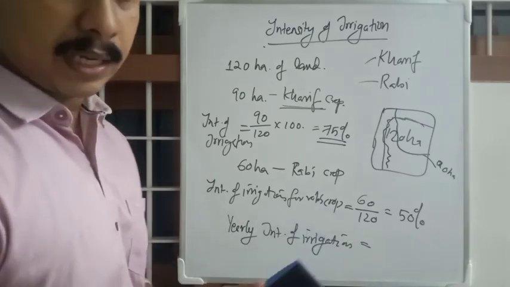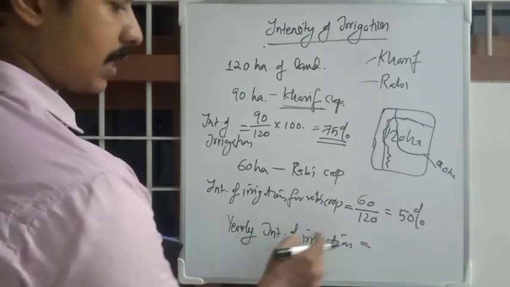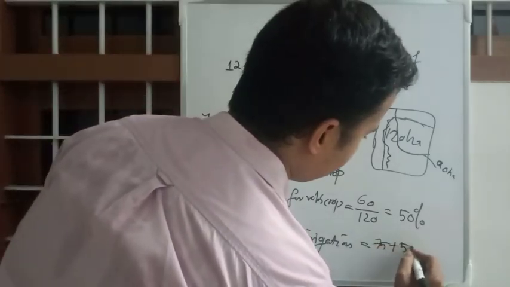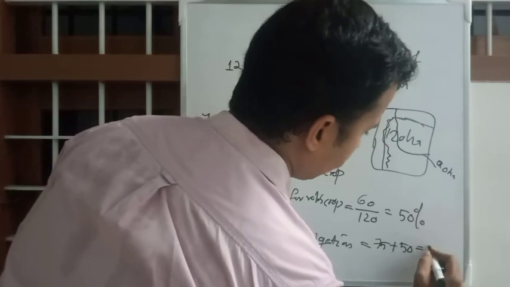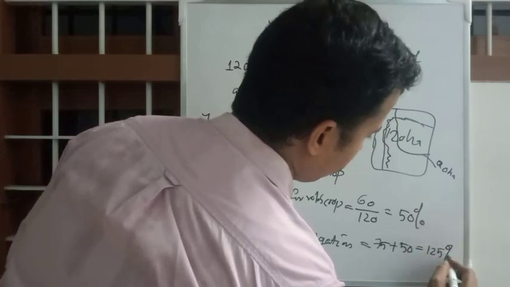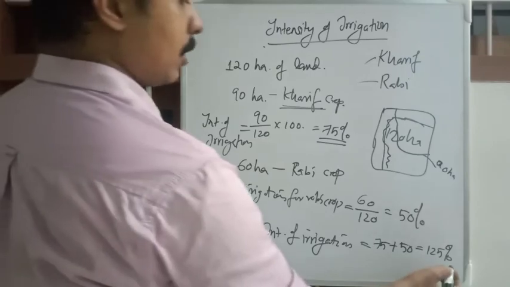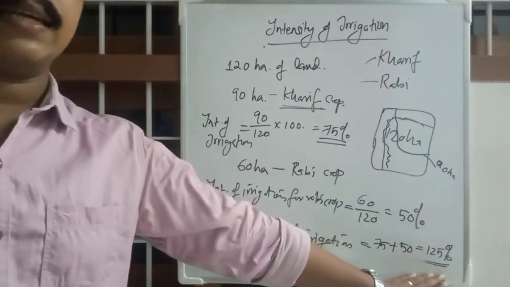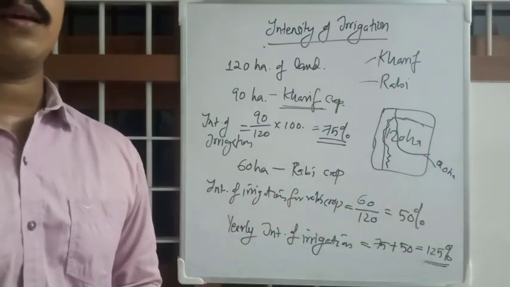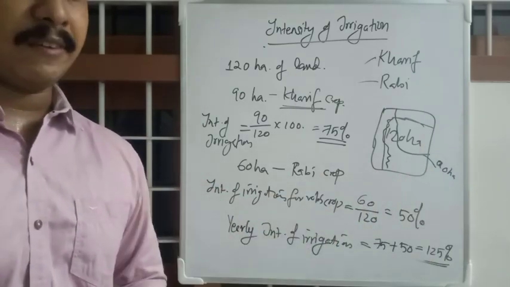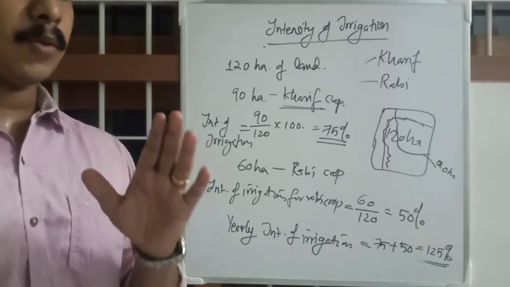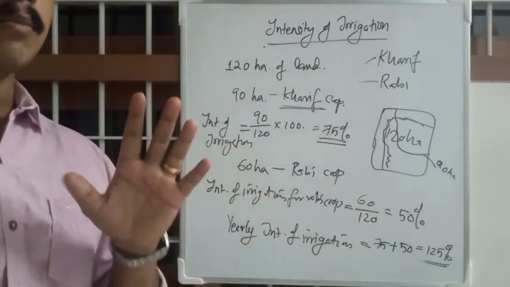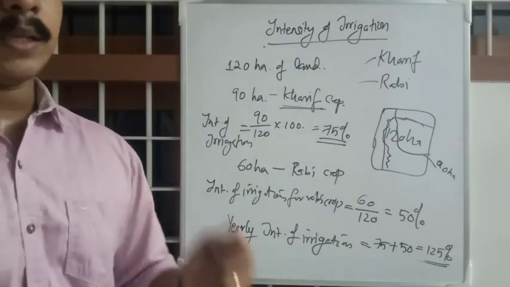Normally percentage cannot be more than 100, but in this special case, for example 75 in Kharif and 50 for Rabi, the total will be 125%. So it is okay when you take yearly. Understand these concepts. These concepts are very important. All these terms will be important for numerical problems in the next video. So thank you.